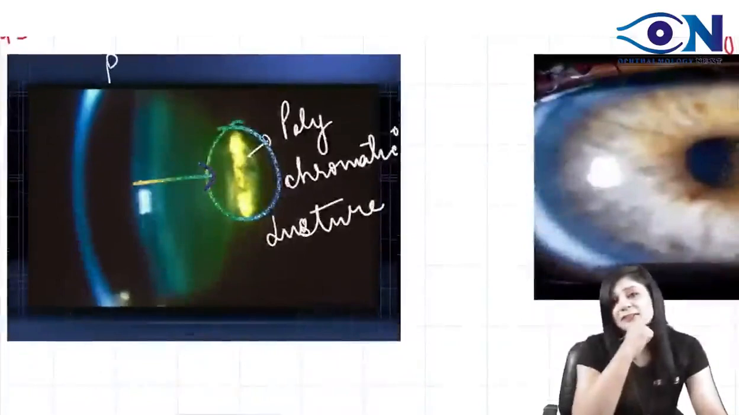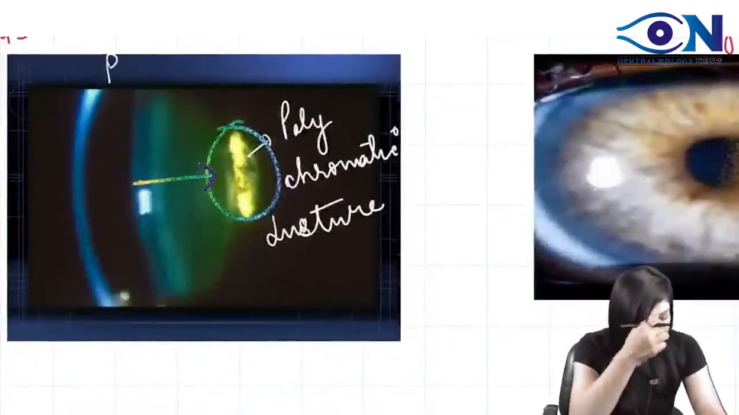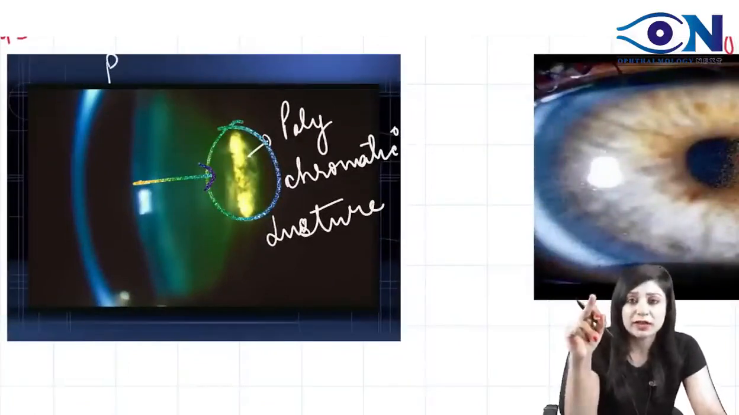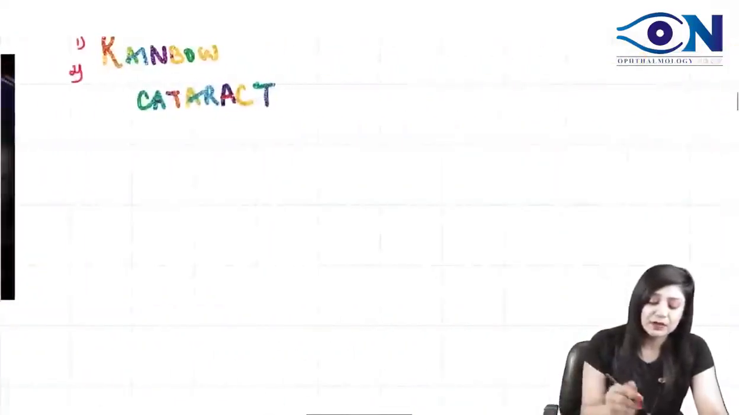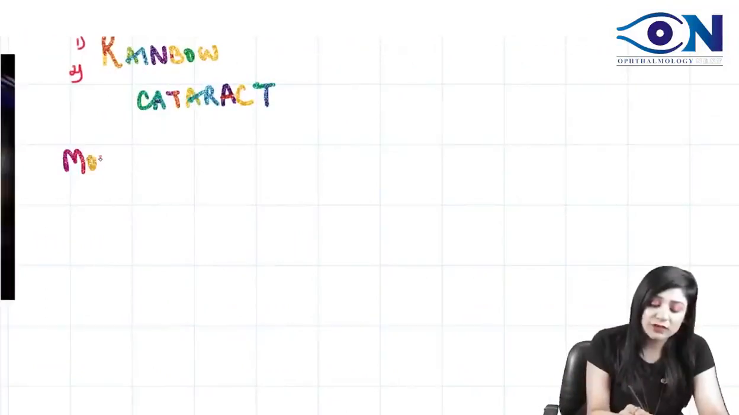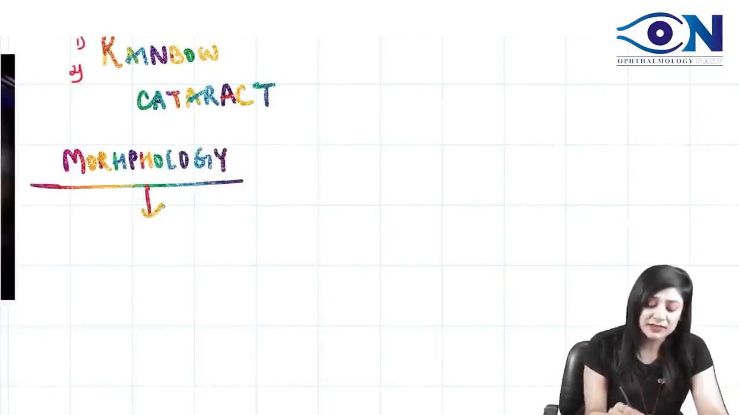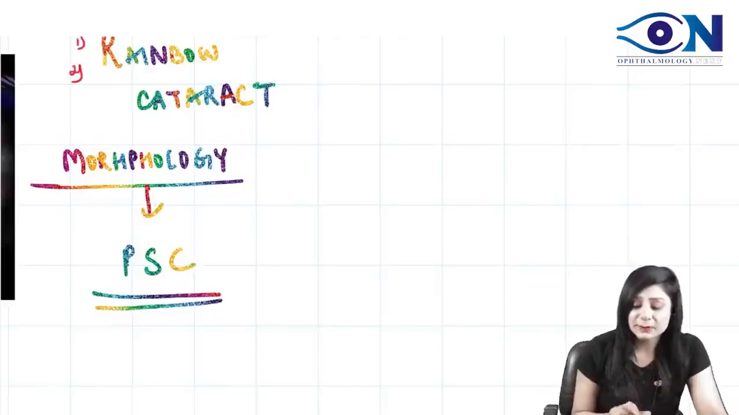Now looking at this picture, can you tell me what will be the morphology of this cataract? Yes, it is the pigments on the posterior surface of the cornea. Then Krukenberg spindles are present in the pigmentary glaucoma. Third important thing will be what is the morphology of this type of cataract. So always remember, it is the posterior subcapsular cataract.